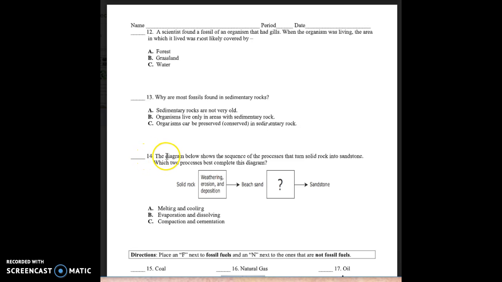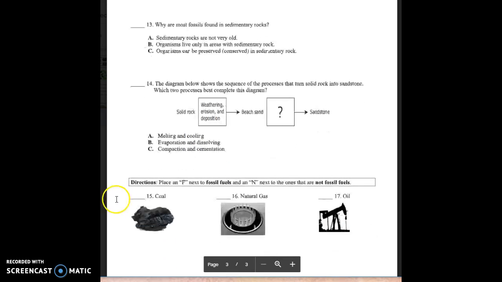Number 14. The diagram below shows a sequence of the processes that turn solid rock into sandstone. Which two processes best complete this diagram? Solid rock, weathering, erosion, and deposition, beach sand, sandstone. A. Melting and cooling. B. Evaporation and dissolving. C. Compaction and cementation.